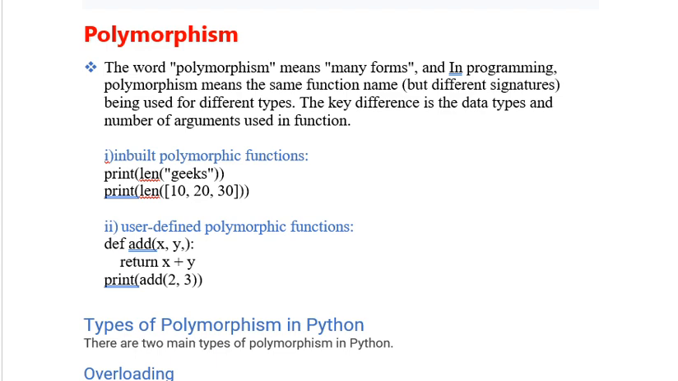So how do we work with the same function name in different ways? That is the scenario for polymorphism. Basically we have two kinds of functions: inbuilt polymorphic functions and user defined polymorphic functions. Inbuilt means Python itself provides some functions to use. User defined means the user has to explicitly define the function. I will explain both, don't worry.